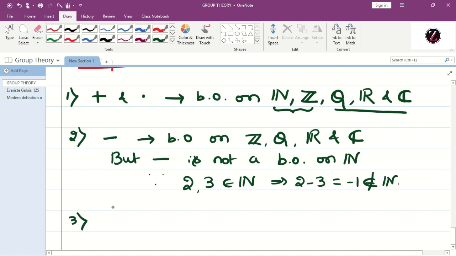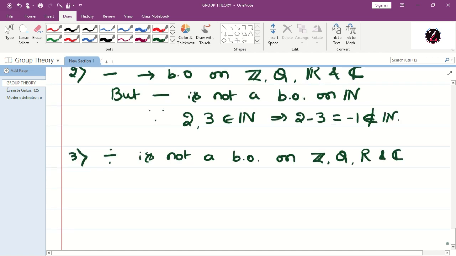So you can consider multiplication, we have written already. So what about division? Division is not a binary operation on Z, Q, R and C. You can consider N also, natural numbers. So why? We know the reason.